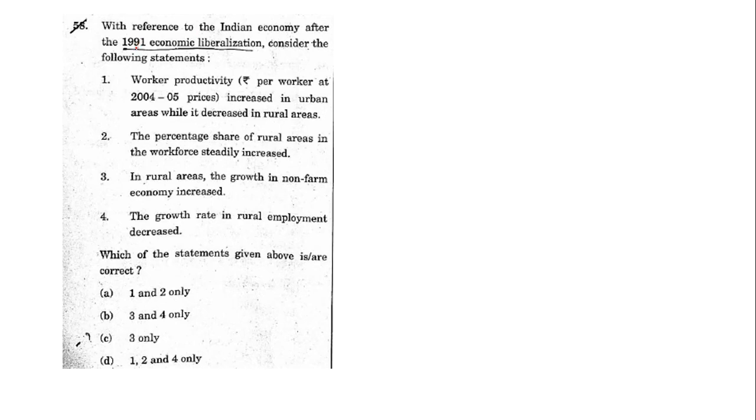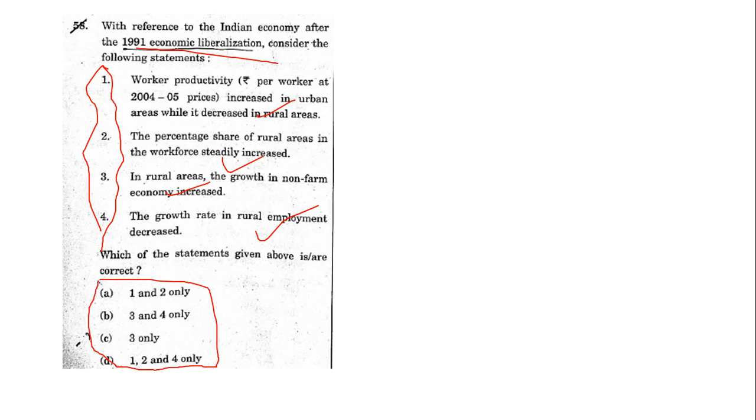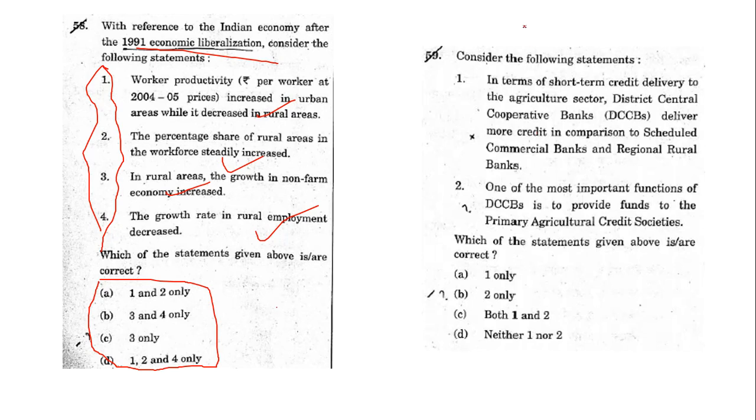This is another question based on economic liberalization. UPSC asked about rural and urban productivity: work productivity, where something increased in rural areas, something steadily increased, the economy increased, but rural employment decreased. So that is a very factual thing. This is not usually solvable by aspirants, even if you apply however many techniques. But these are there in your NITI Aayog reports, the Economic Survey, and the budget documents. So when you follow a proper test series, these things automatically become easy. Options also, you see, they will never give 1, 2, 3, 4 as the option, meaning there will definitely be wrong and blunder statements given, which you have to eliminate. Again, I'll discuss this at the end of the lecture.